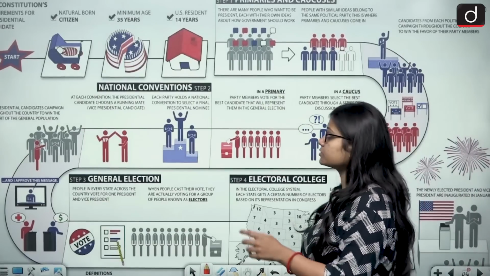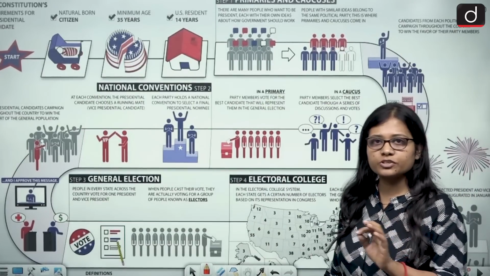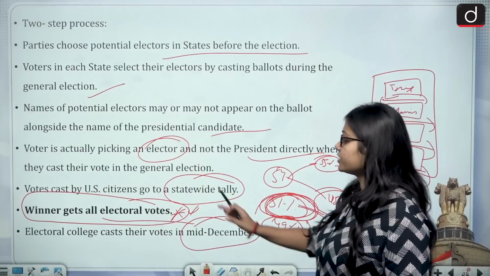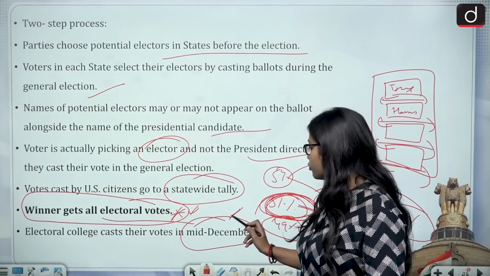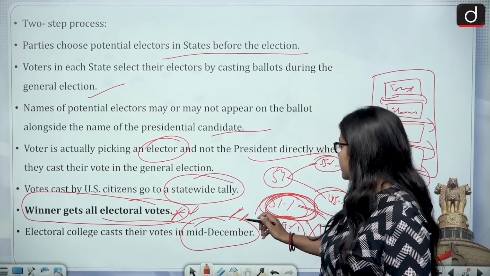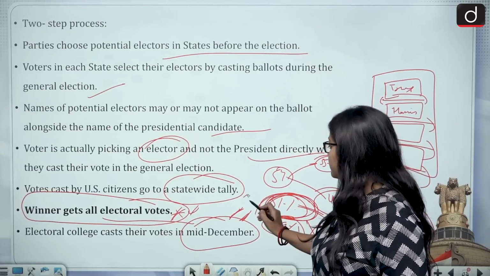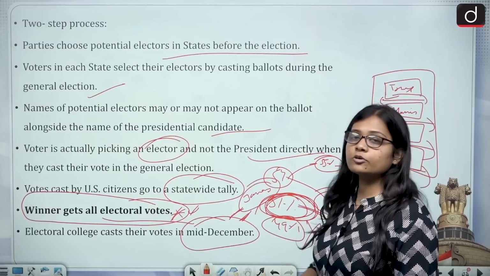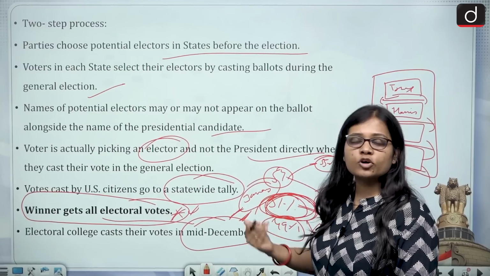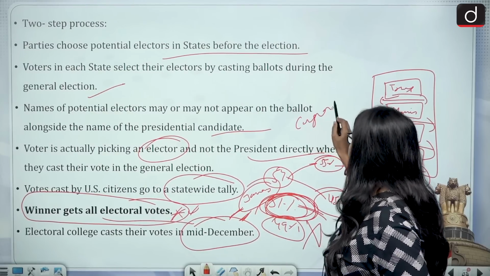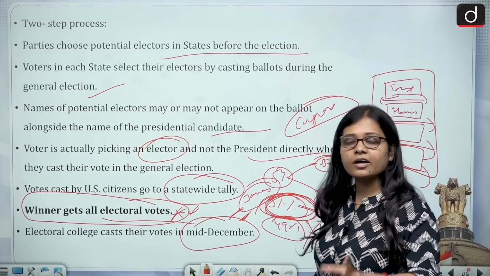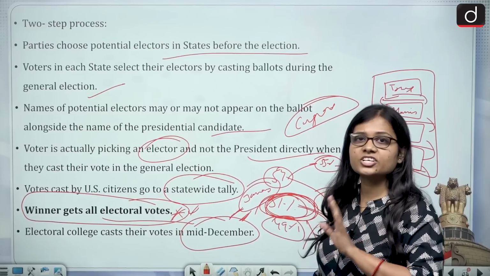Now this is a process, or you can say a chart, in which we will sum up everything in detail. So in the end, the Electoral College casts its vote in mid-December, and after the casting of the votes, the announcements are done in January, on 6th January. And where are all these votes counted? All these votes are counted in the Congress. And this is how the complete US presidential election takes place.